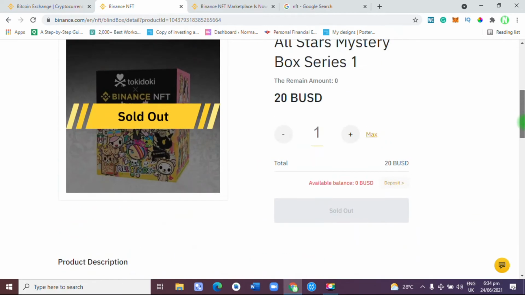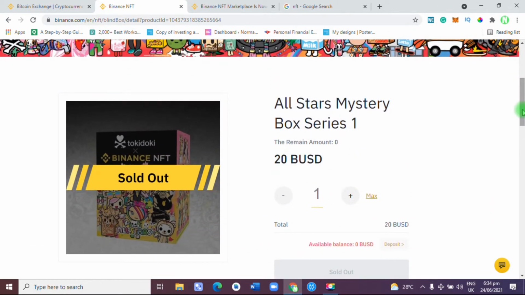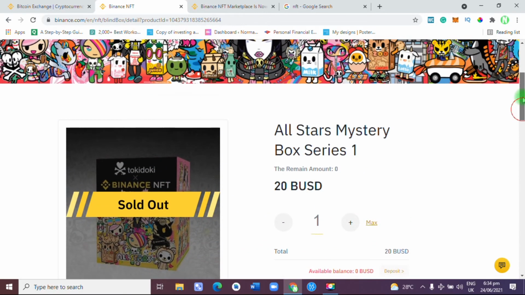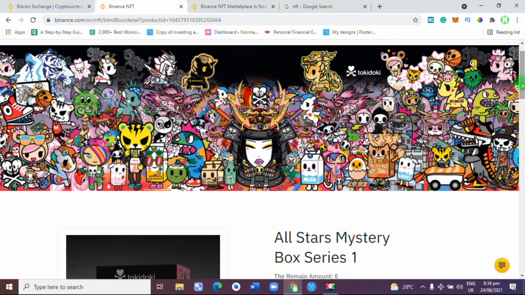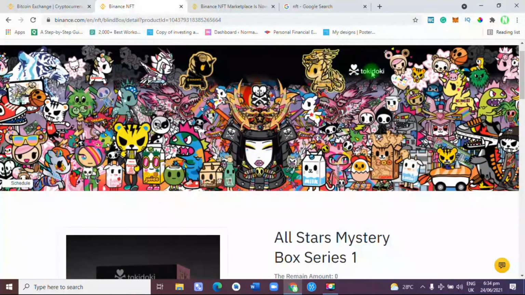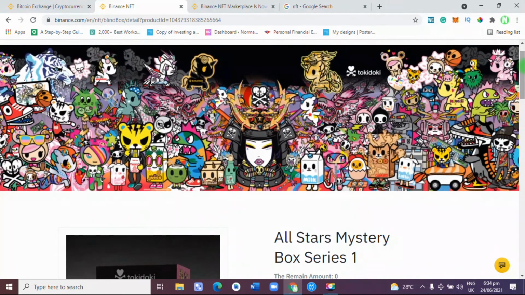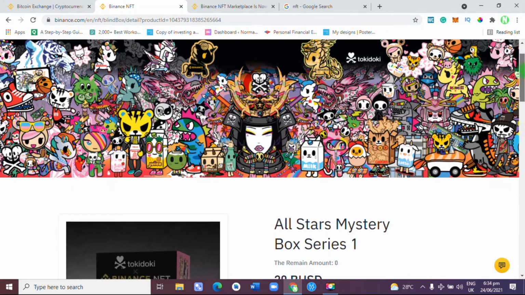So these products, for example, All Star Mystery Box Series 1. So this is it. This is the original format of this file. The name is Tokidoki. It looks very beautiful. Imagine having this asset, and only you in the whole world has the original copy of this asset.